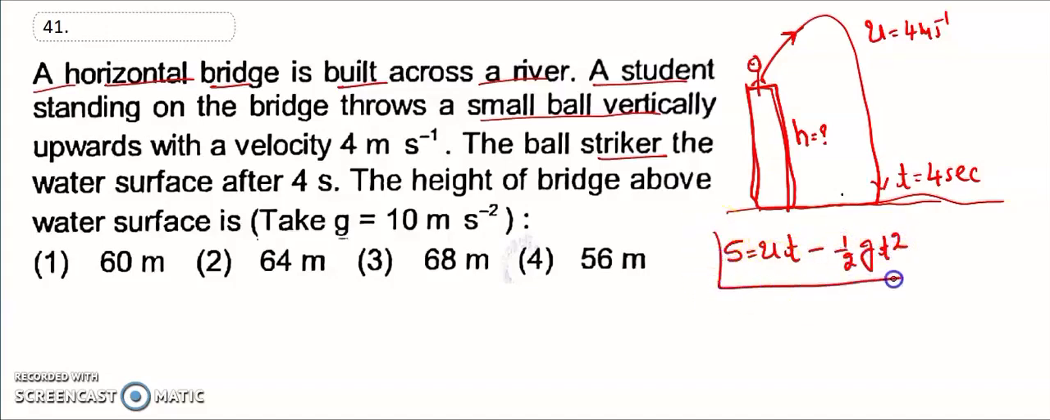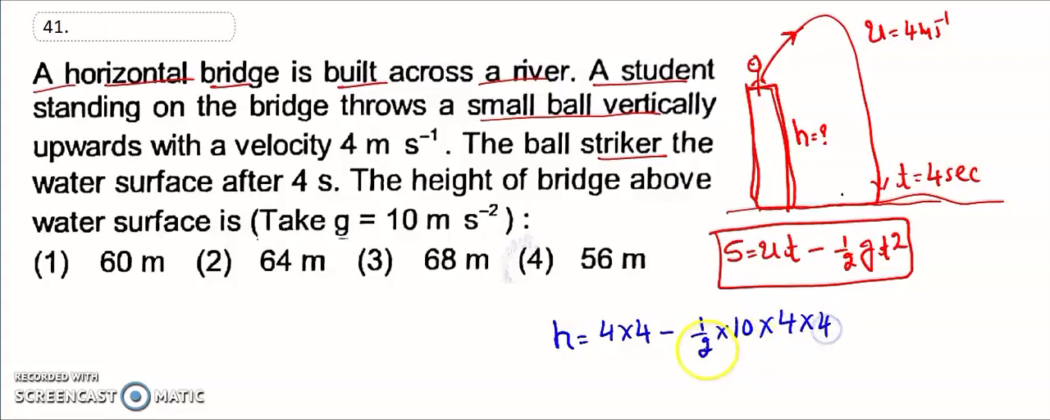So this is a formula. However, S means height. So height is equal to how much? Height is equal to H. You have to calculate U. So 4 into 4 minus 1 by 2 into G, which is 10, into T square, which is 4 into 4. So H is equal to 16 minus 80. So that is 80 minus 64.